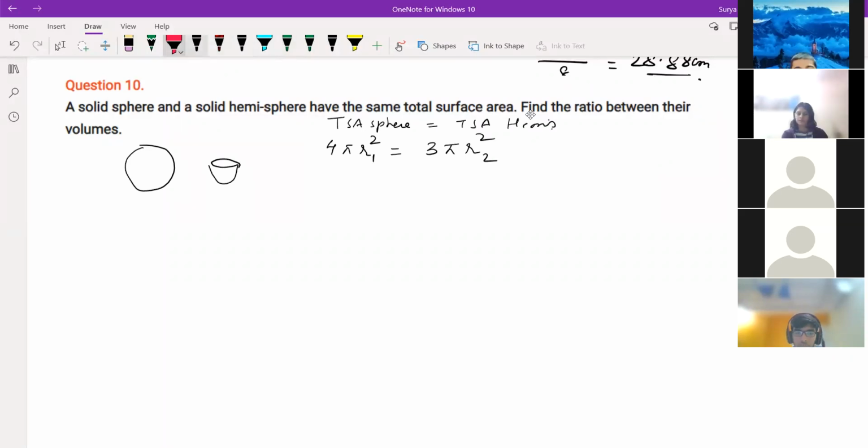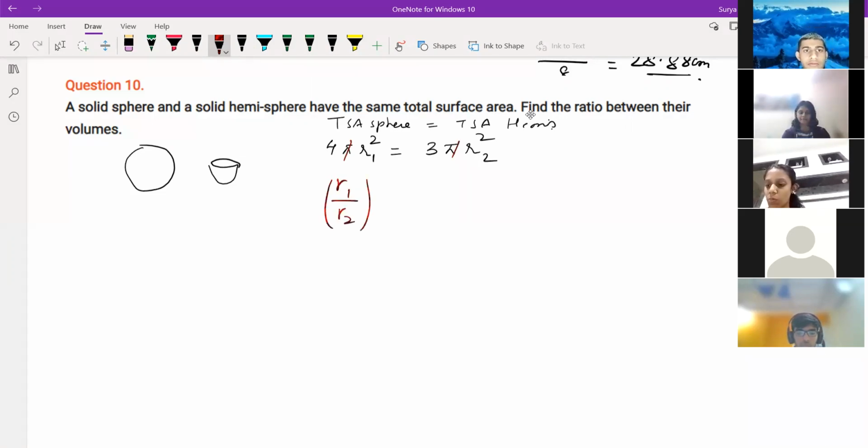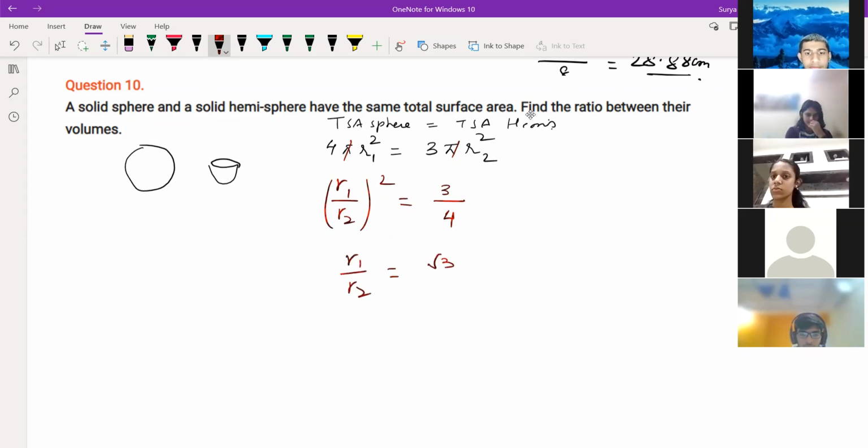Here we can cancel pi. So R1 by R2 whole square, you can write 3 by 4. So R1 by R2, if you write, root 3 divided by 2 is coming.